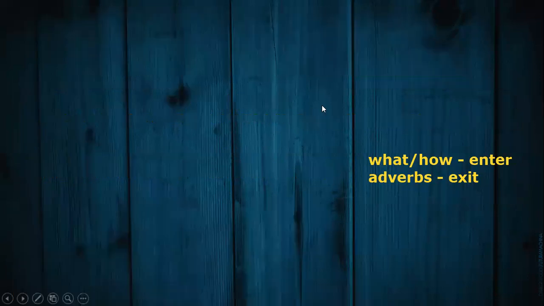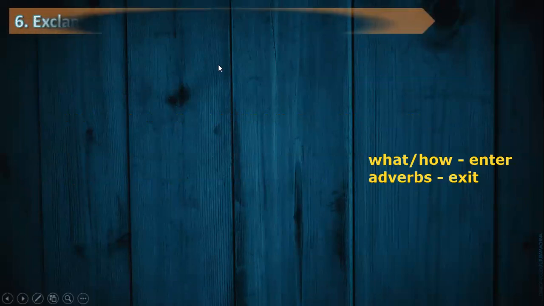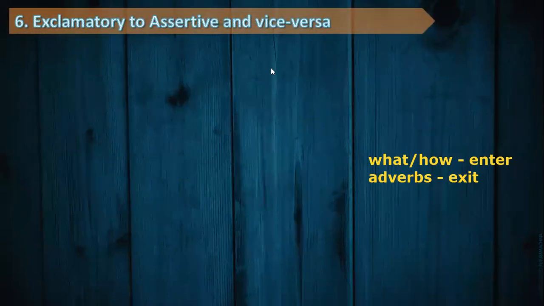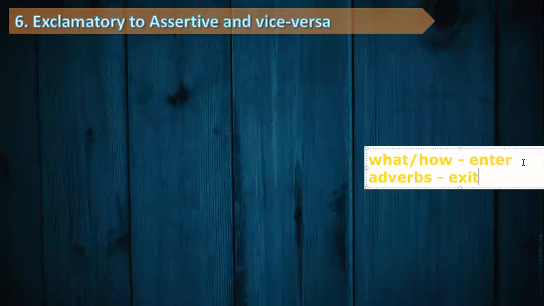Is that clear? So now we are moving on using the same formula, but with a slight change. This time we are going to change from exclamatory to assertive. So we are now going to reverse the pattern of what, how, and adverbs. What and how will exit, while the adverbs will enter.